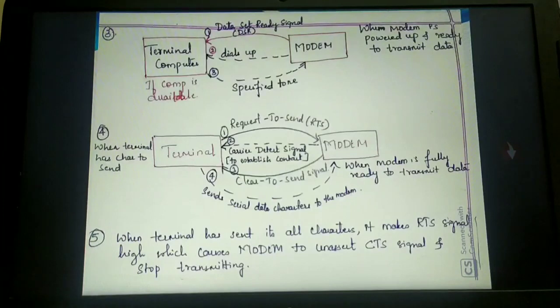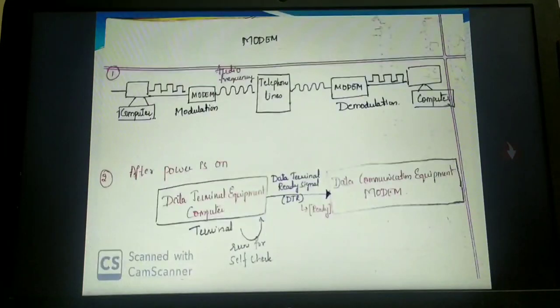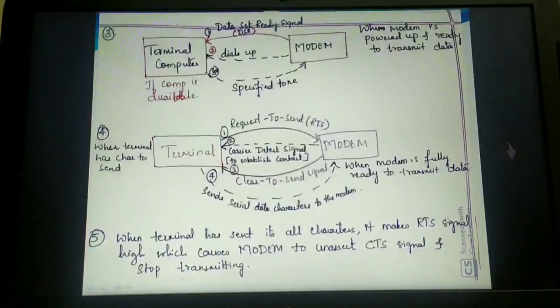Okay, so what we are exactly studying is what connections have to be made between this computer and this modem before transmitting. All this that we are discussing will be done internally between the computer and the modem itself. We need not do anything externally. Understood? Now let us study the fourth point, which is very important.